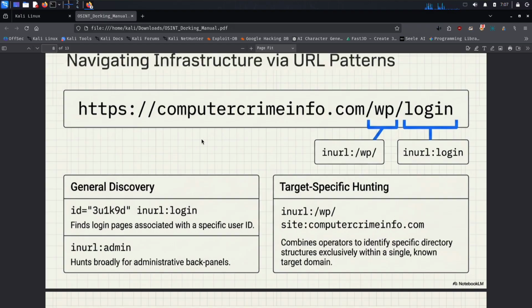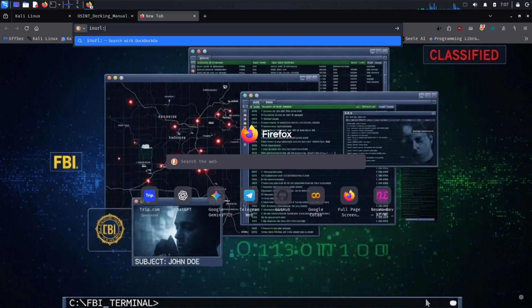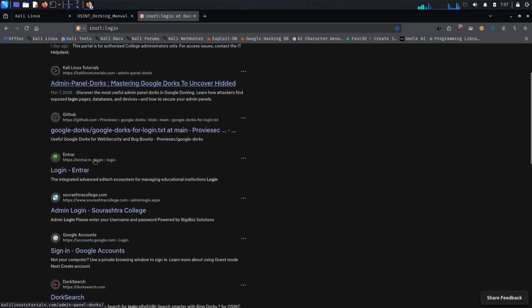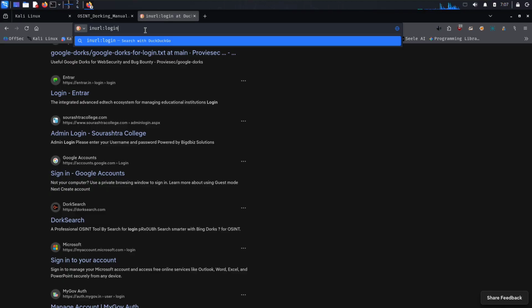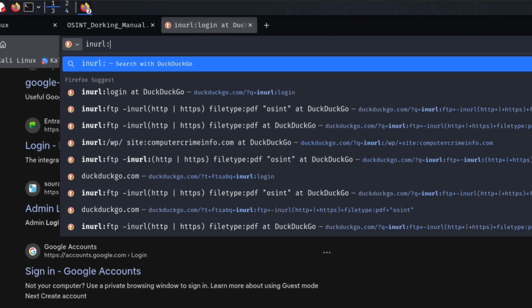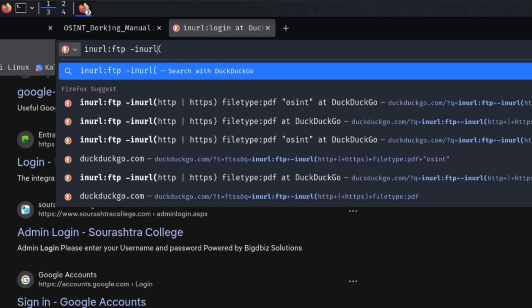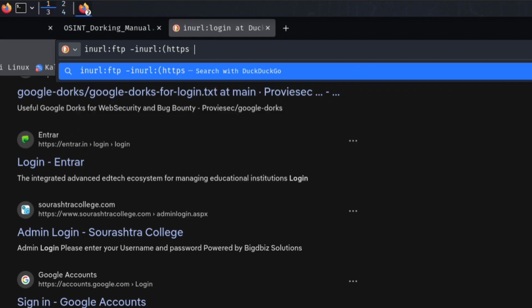For example, inurl:login. This query searches for pages where the word login appears inside the URL. We can also combine the inurl operator with other operators to create more advanced queries. For example, inurl:ftp -inurl:http -inurl:https filetype:pdf OSINT. Let's understand how this query works. Inurl:ftp. This tells the search engine to look for URLs containing the keyword